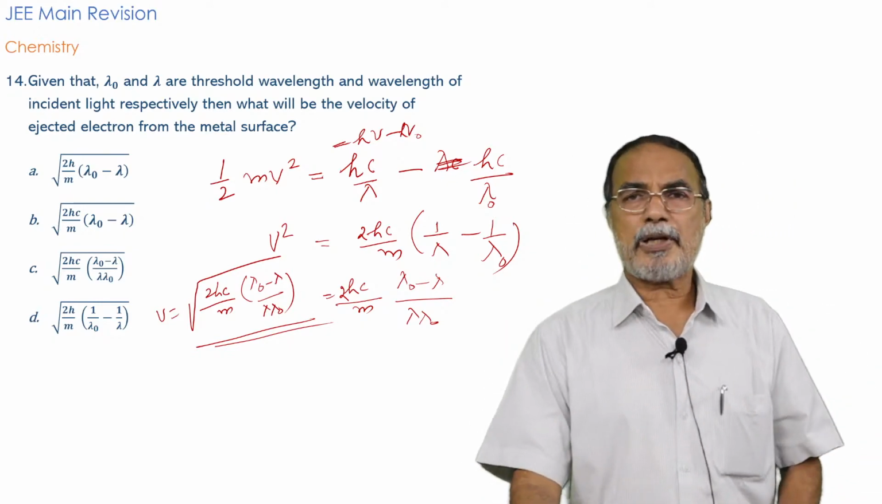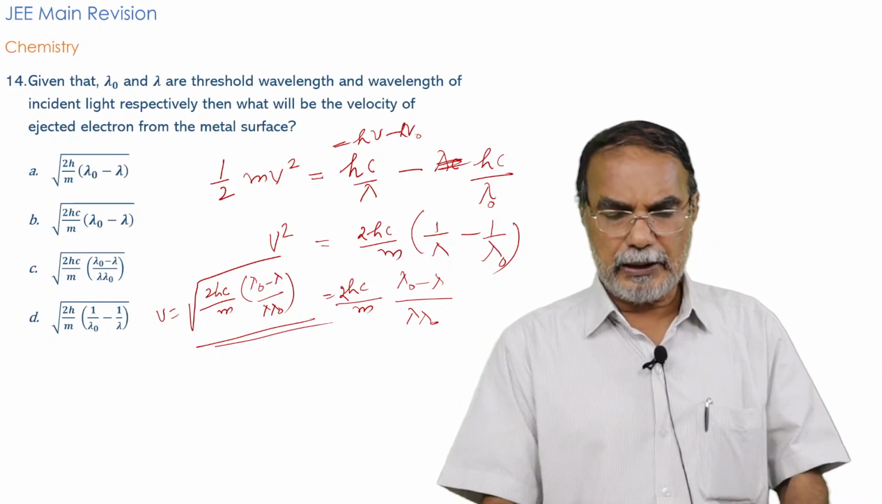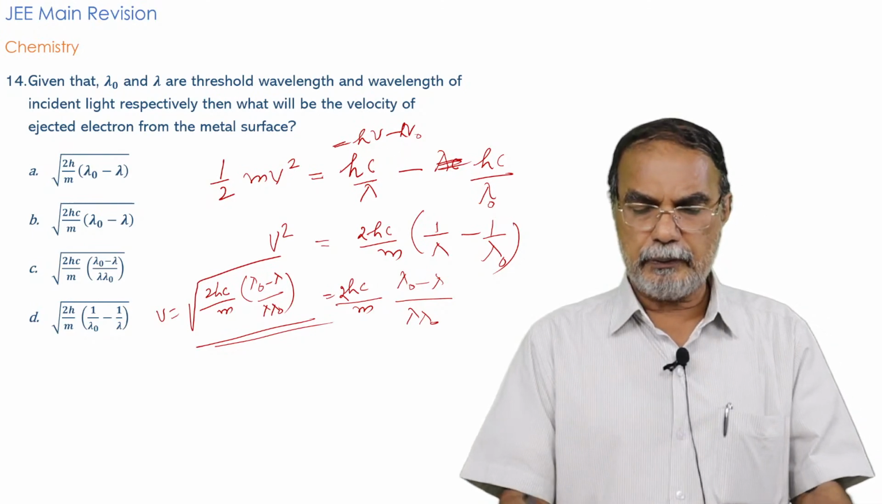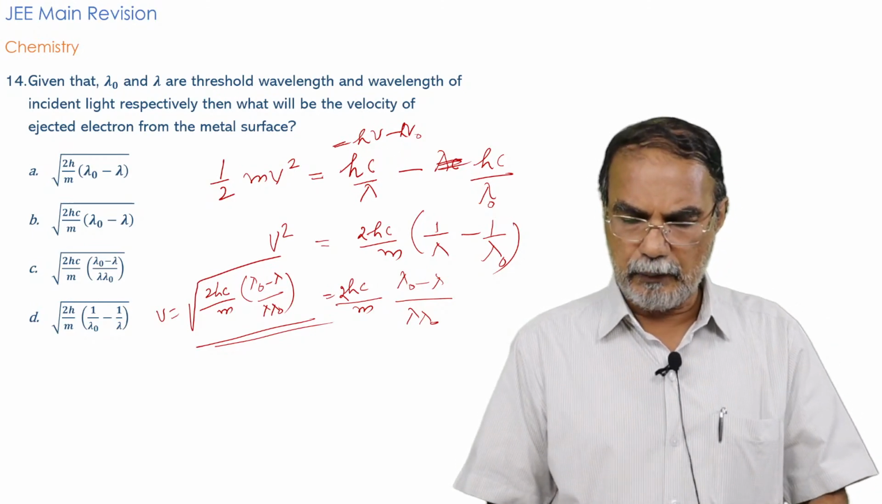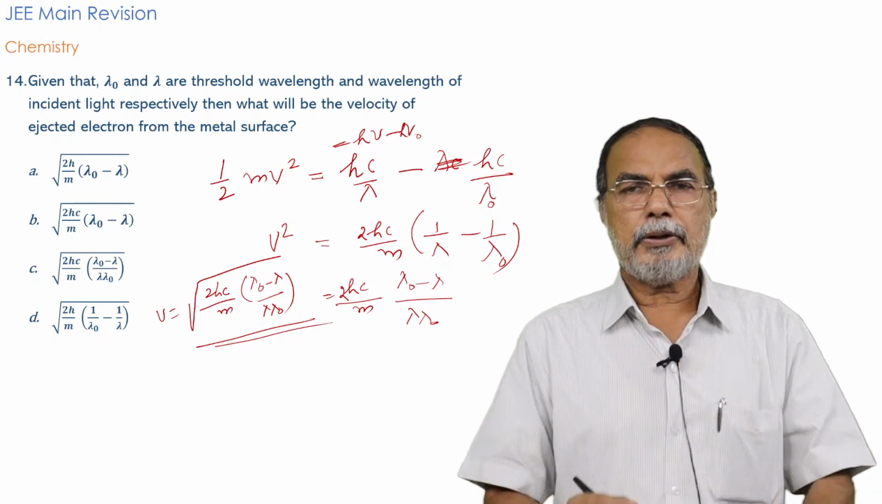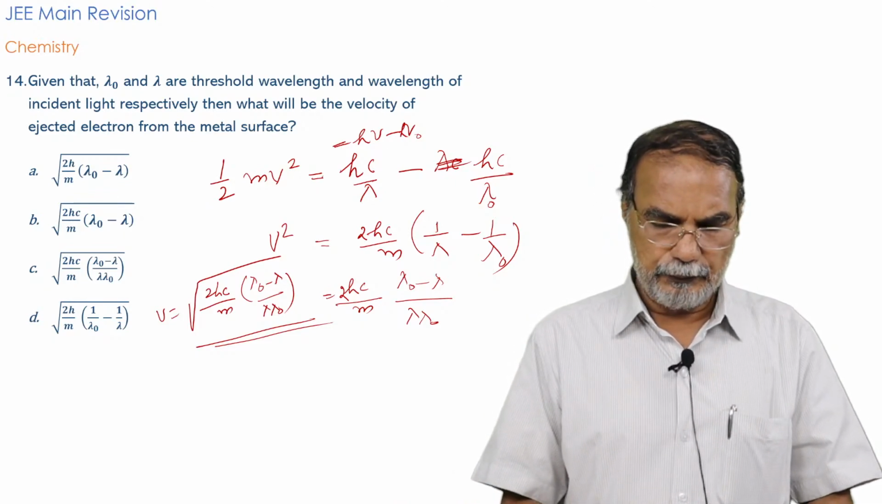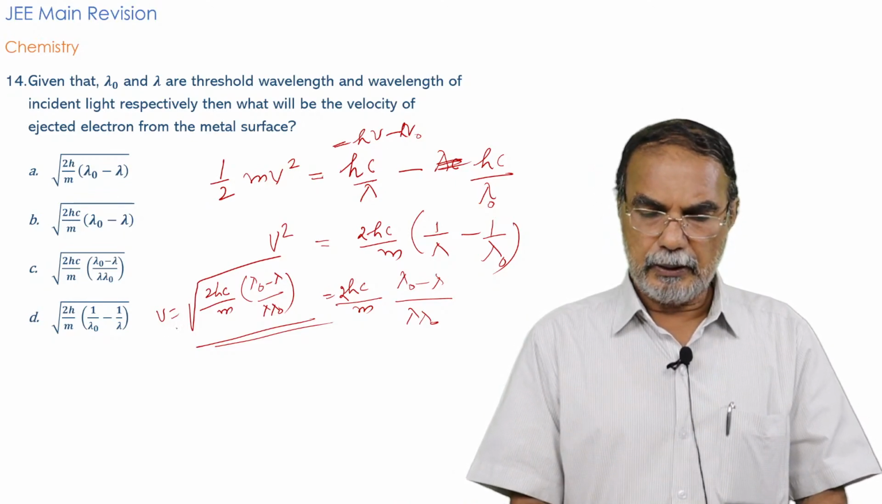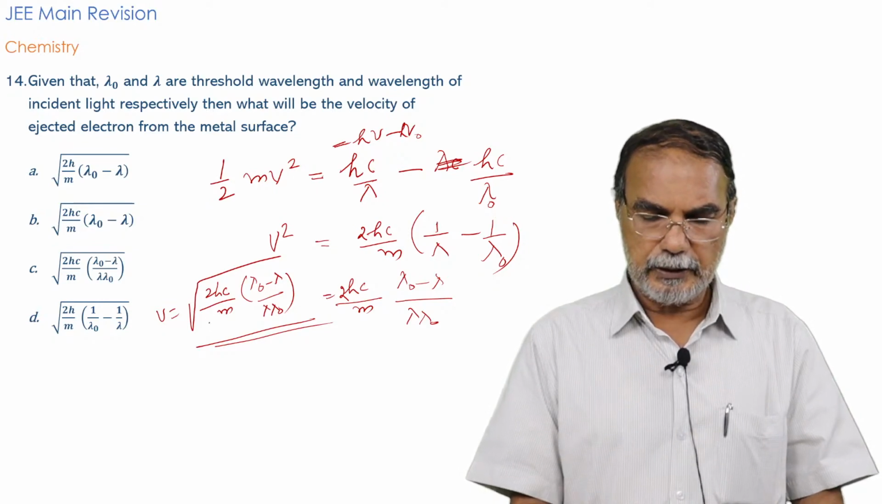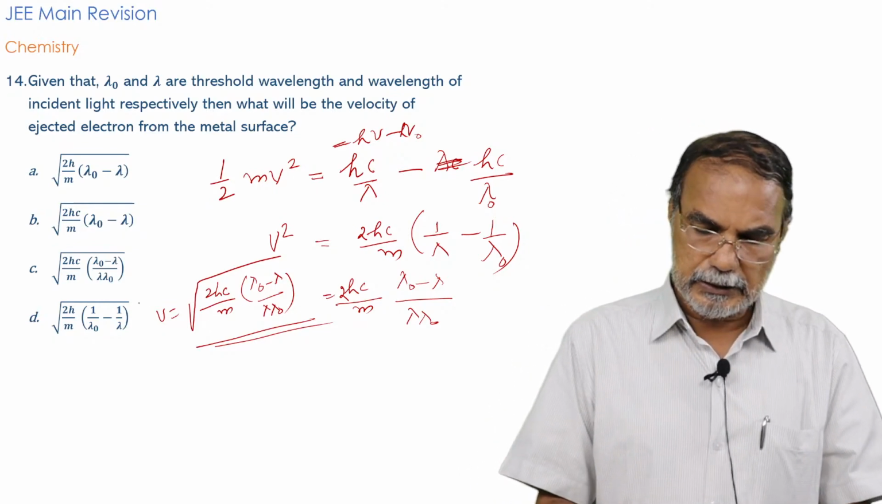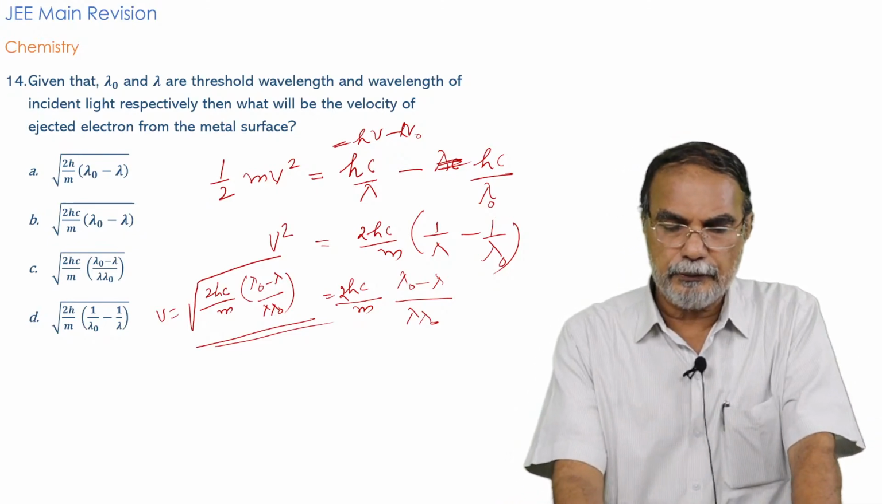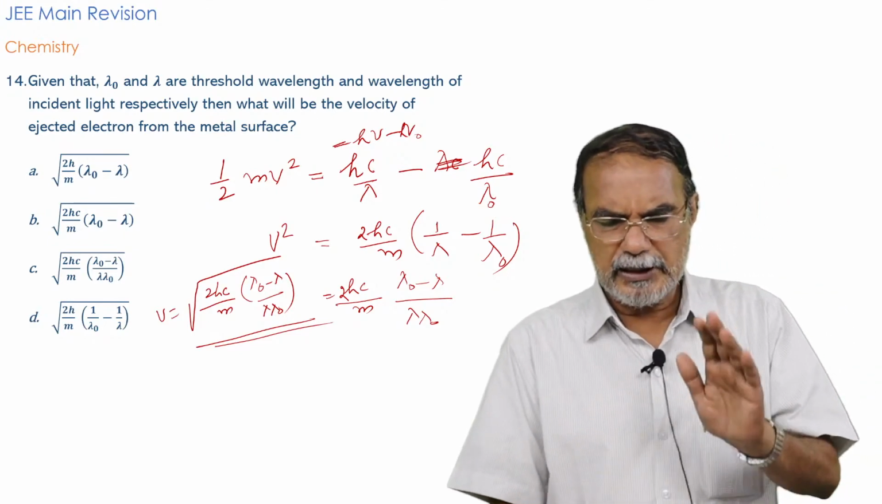Very simple expression, just Einstein's photoelectric equation. This equation is what you call the Einstein's photoelectric equation. Just rearrange the photoelectric equation and find out the expression for the velocity v of the ejected electron. Obviously the answer is C, square root of 2hc by m. That's a pretty simple question.